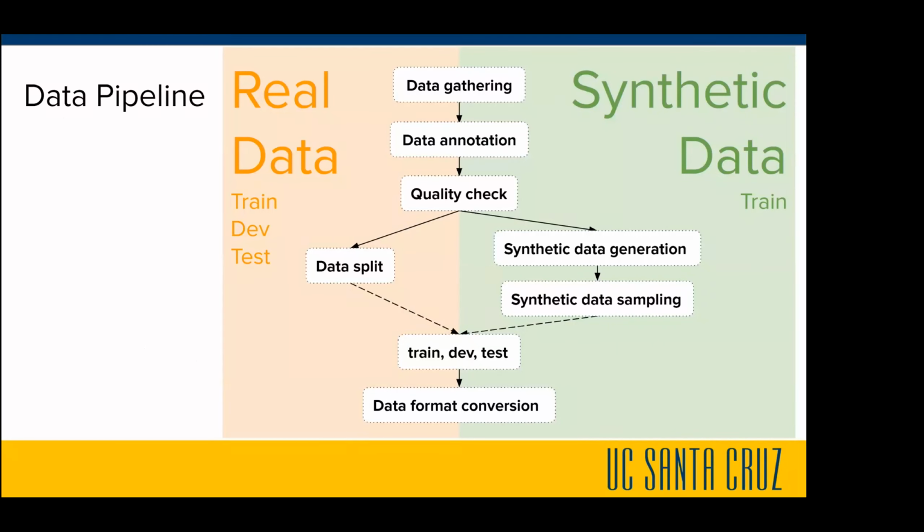At the end, we would merge our real data with synthetic data, depending on the ratio of how much we want to experiment and how much we're sampling. And then they will be our final train, dev, and test sets, but synthetic data is only added to train. And then at the last step, we have data format conversion, because we're following a column format with 12 different columns with information.